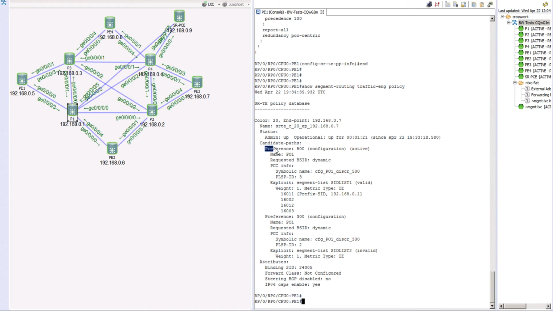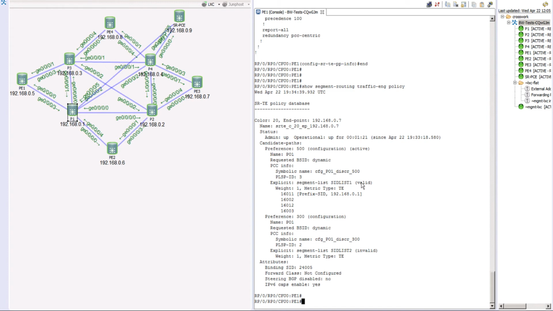Right now it is using a preference of 500, and it's a configured path which is active right now. If you recall, the candidate path which is SID list 1 is valid because it has the higher preference. The higher preference in this case is 500, and that is why we see this path as active. And that's what you can see here under explicit. It says it is using an explicit list, the name of that list is 1, and it is a valid list.